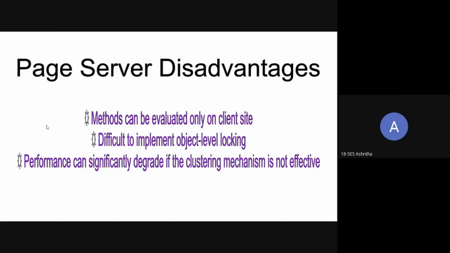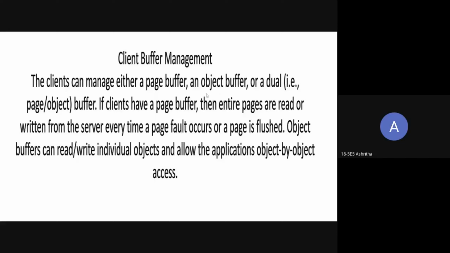Performance significantly degrades if the clustering mechanism is not effective. Like if the client needs some objects which are not present in the page it has, then it needs to ask for some more pages. The pages it is asking for may not be present in the page server, like it is not present in the server cache. So it needs to retrieve more. So it is not effective to work fast.